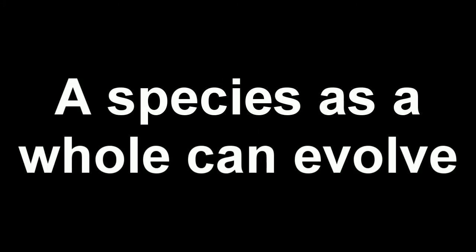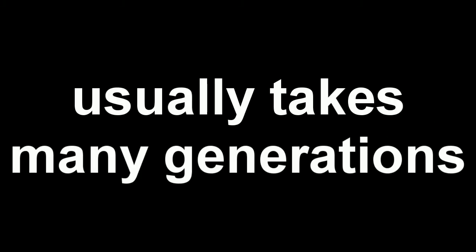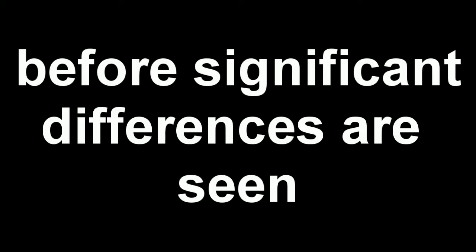So, evolution is the process in which traits are passed down through inheritance to offspring. These traits affect how an organism lives, and play a role in whether or not this organism will pass on its genes. A species as a whole can evolve, but an individual cannot. This is because the process usually takes many generations before significant differences are seen.